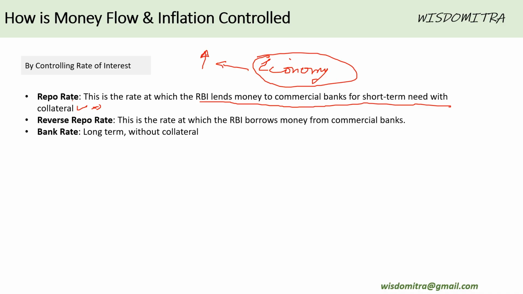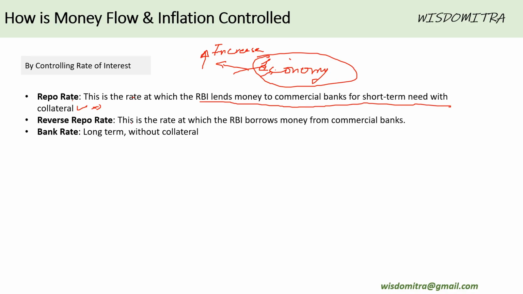Once you have the higher repo rate, then the banks will find it difficult to borrow money from RBI to put in the economy, to give it to people. Because of that, they'll take lesser money, and because of that, you have lesser currency floating in an economy. So by increasing the repo rate, RBI can reduce the currency, right? Increase of repo rate, reduce the currency.